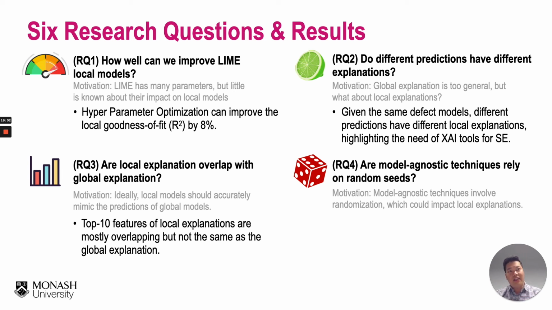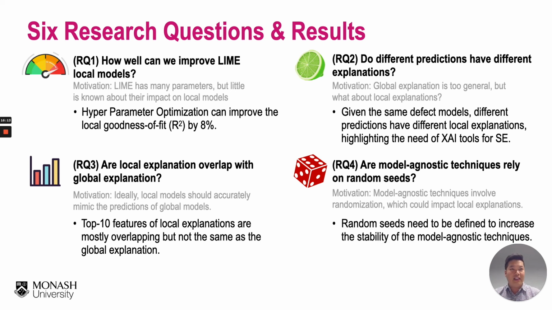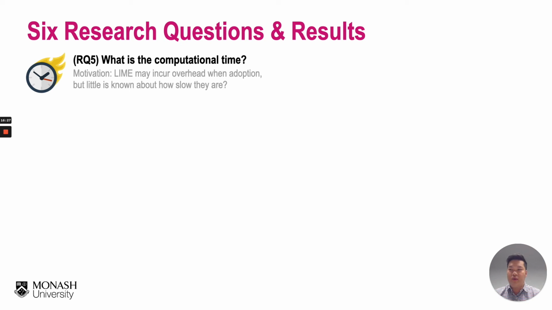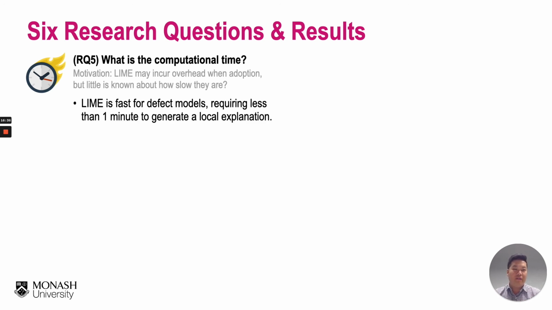And fourth, we asked whether model-agnostic techniques rely on random seeds or not. LIME involves a lot of randomization to generate synthetic samples, so we want to know whether random seeds have an impact. What we found is that yes, random seeds need to be defined to increase the stability of the model-agnostic techniques. And for research question 5, we want to investigate how fast it is. LIME may incur overhead when adopted in practice, but we still don't know how slow it is. What we found is that LIME is crazily fast for defect models.